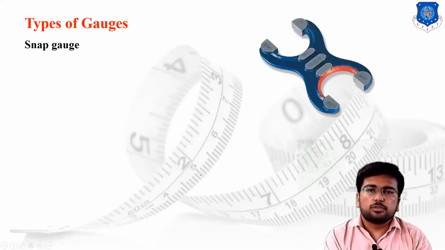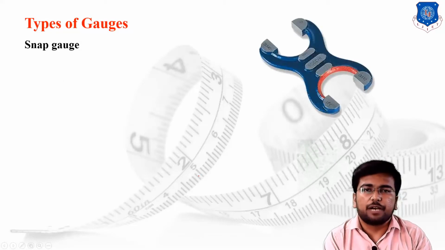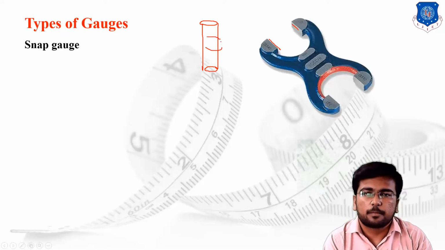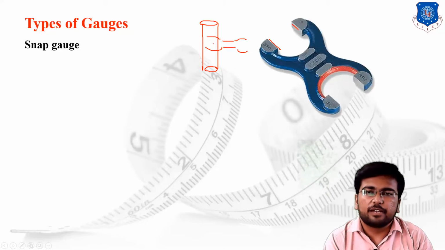Snap gauge is also used to check the dimension of the shaft. Suppose I have to check the dimension of a particular shaft, then what am I supposed to do? Suppose this is the shaft and I have to check its dimension. So this particular gauge is used, fitted like this, and we are going to check whether the shaft is as per our requirement or not.